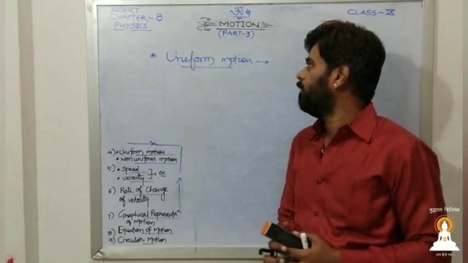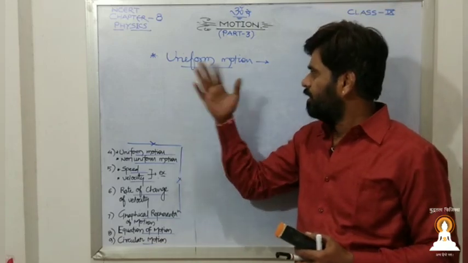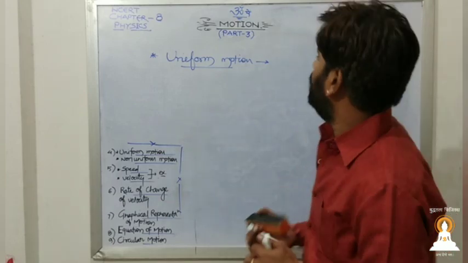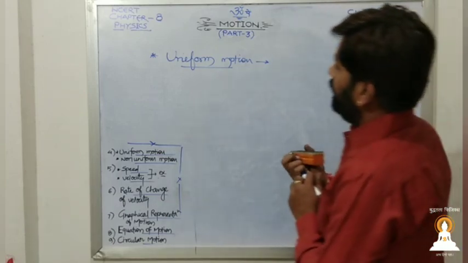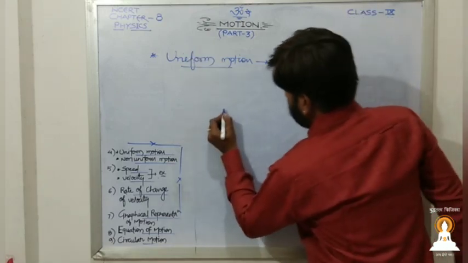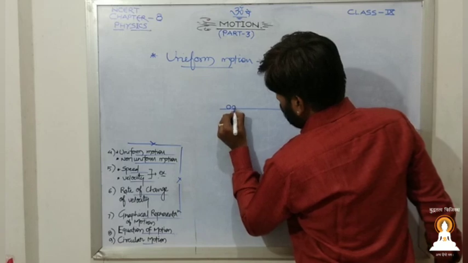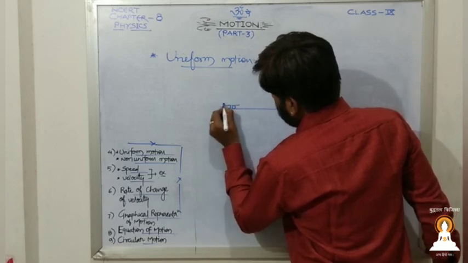Uniform means something which is in harmony, which is in a pattern. So uniform motion, if we describe it for an object, suppose I draw a slash here.